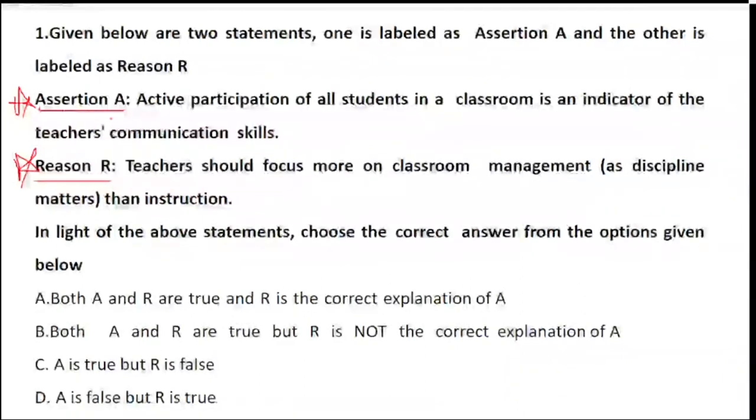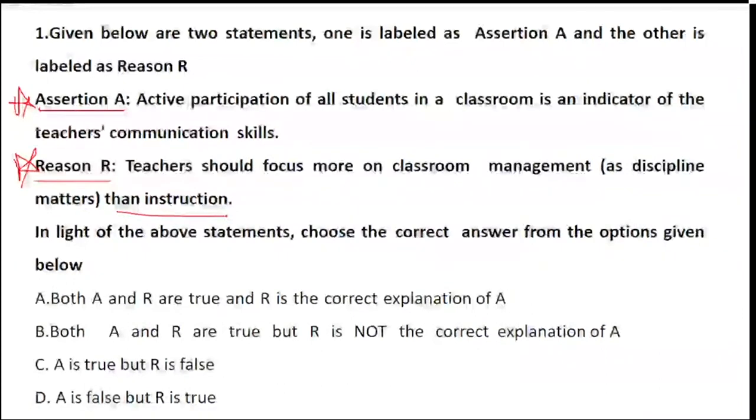When we talk about assertion: active participation of all students in a classroom is an indicator of the teacher's communication skills. I'll read the question once again. Active participation of all students in a classroom is an indicator of the communication skills of the teacher. The reason is: teachers should focus more on classroom management as discipline matters than on instruction.